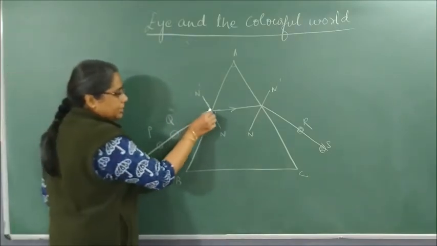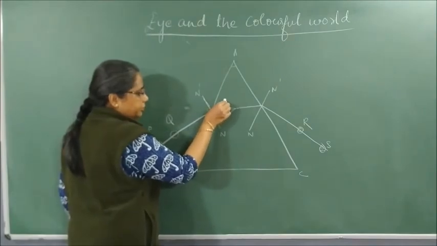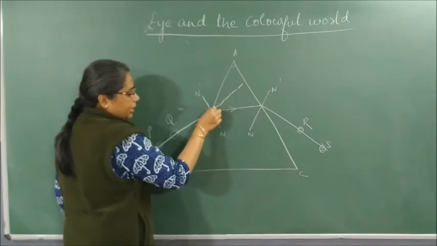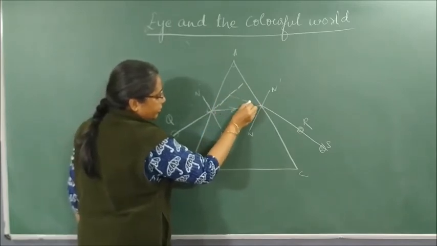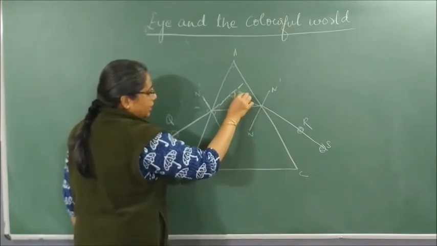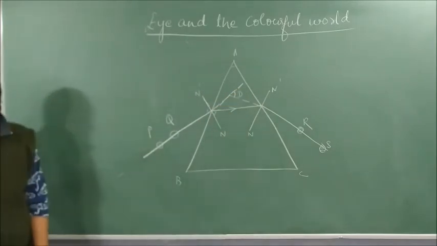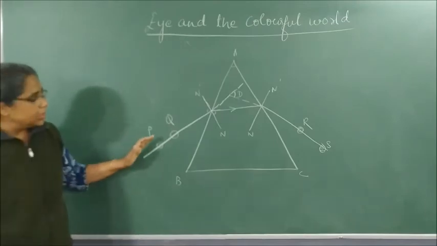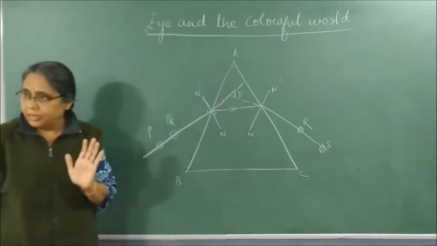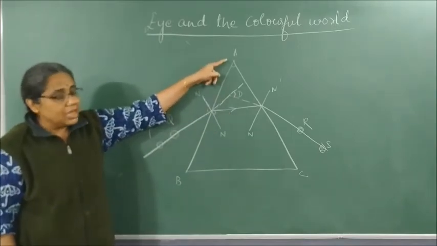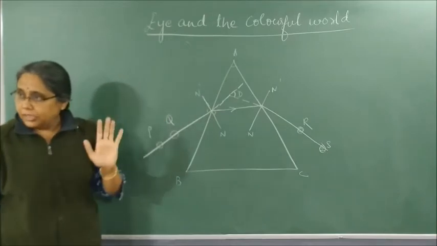Okay. Now extend the incident ray forward. And extend the refracted ray backward. You get an angle which is called the angle of deviation. It tells you how much the prism is refracting, or how much the ray is deviated. Did you get it? So this is called the angle of deviation. This is the angle of prism. Understood how to do it?